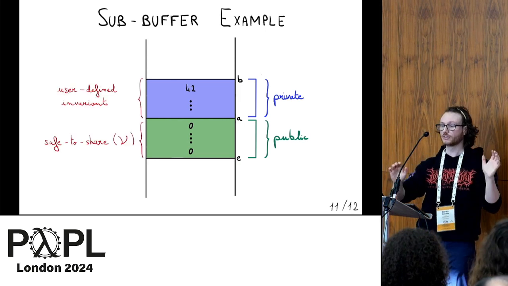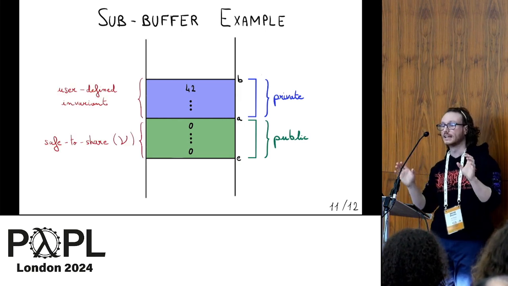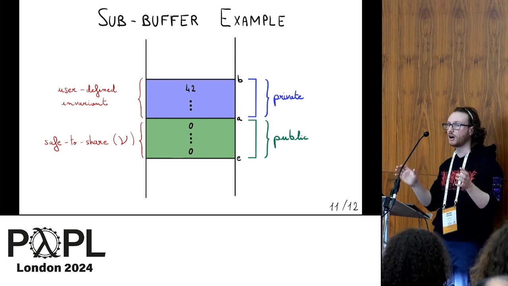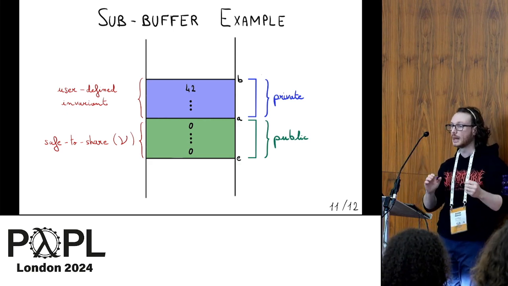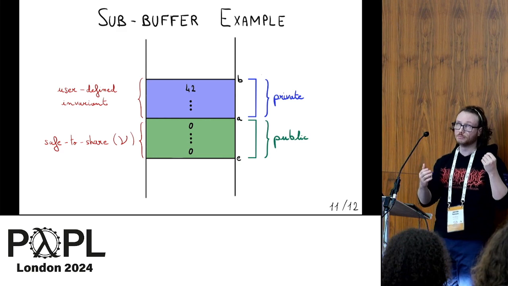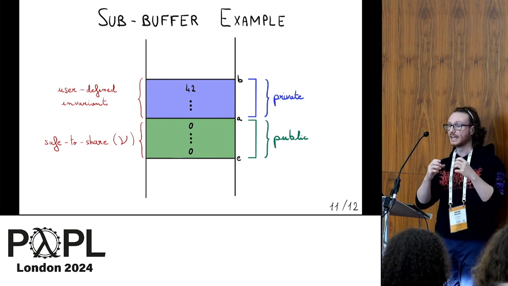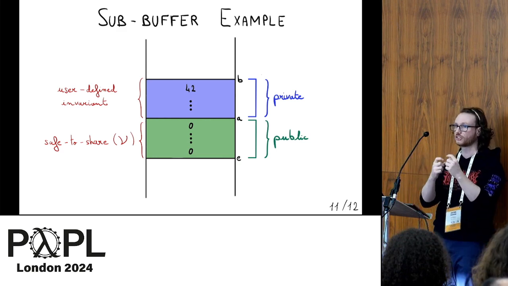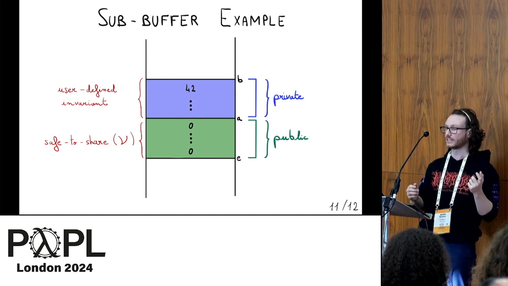From the formal point of view, what happens basically is that the private part will be part of a user-defined invariant, and the public part will be shown to be safe to share, and this safe-to-share property will need to be shown to be compatible with this user-defined invariant.